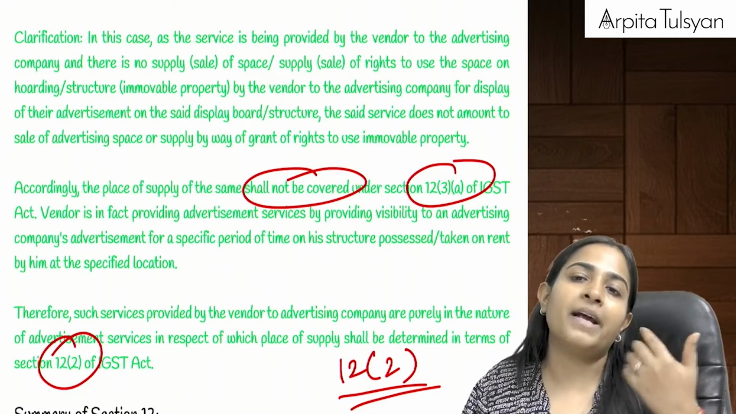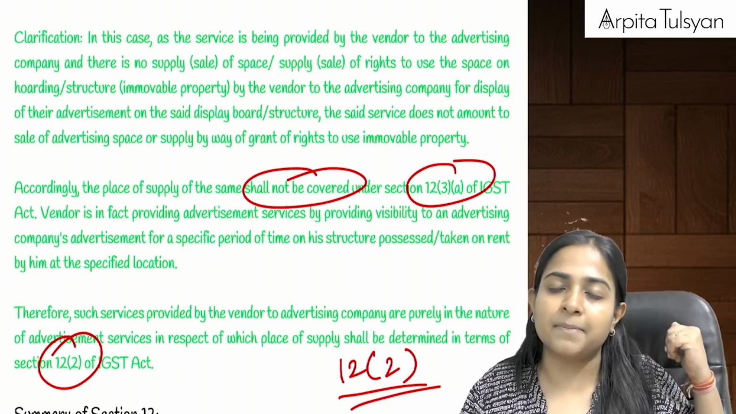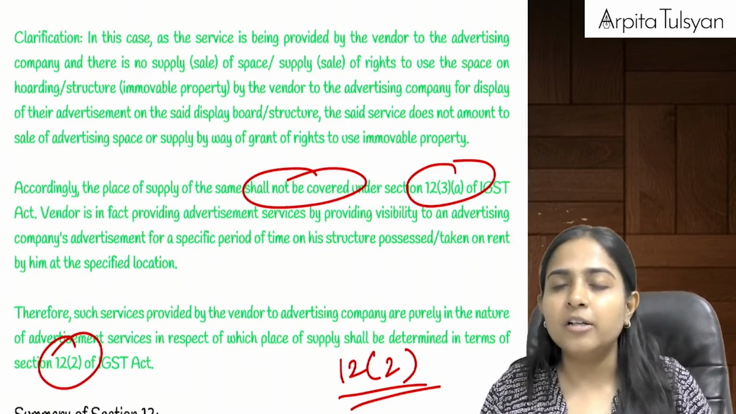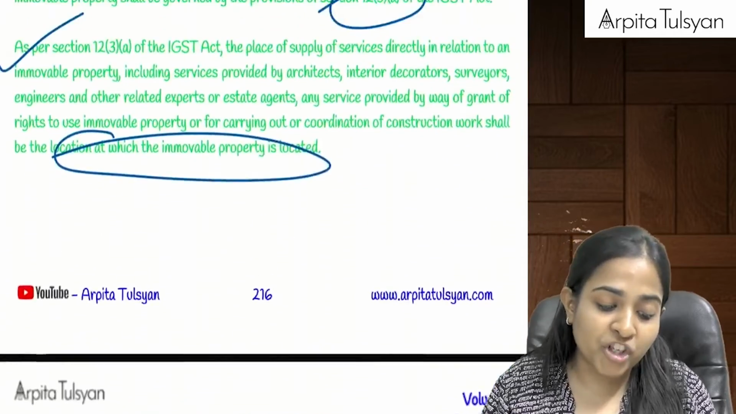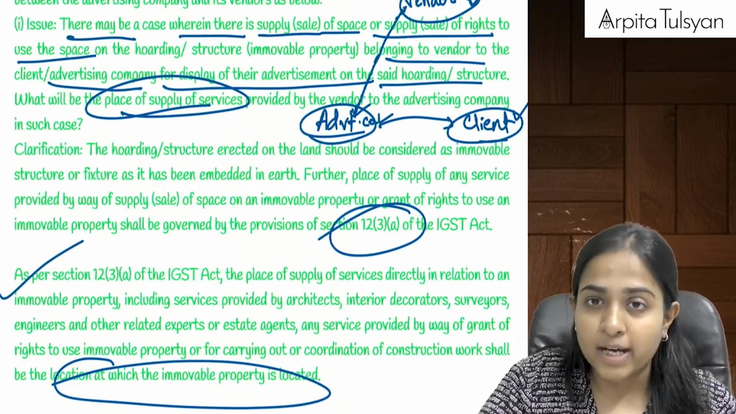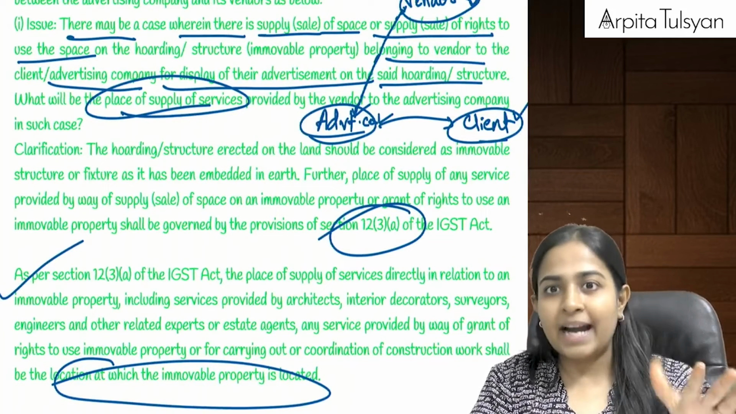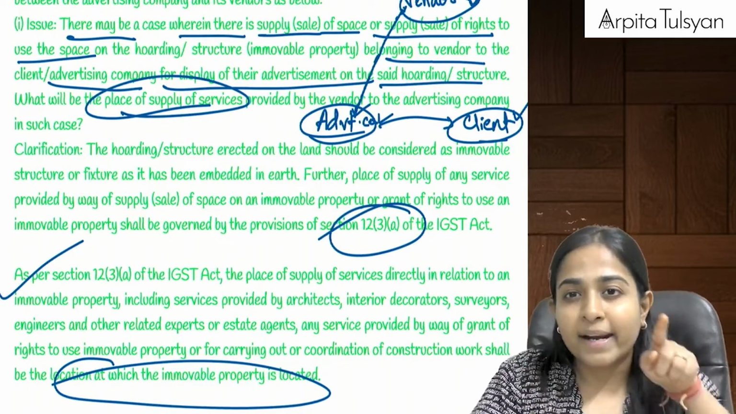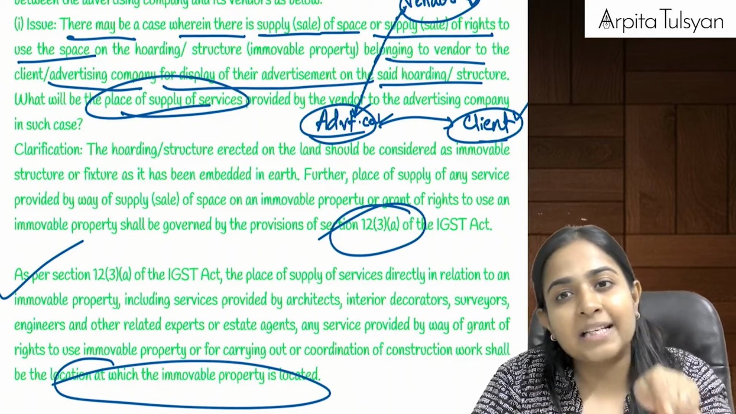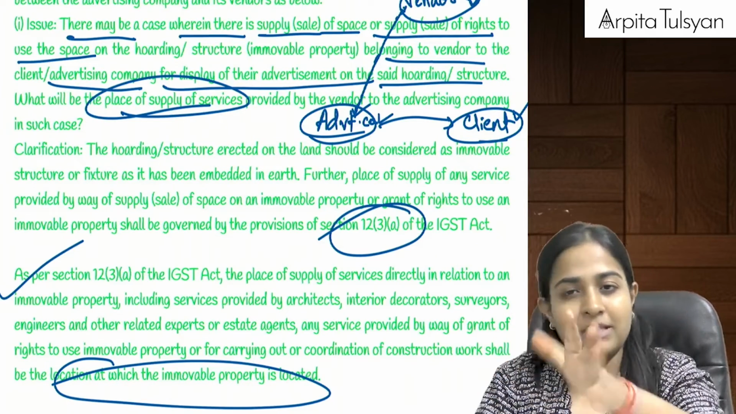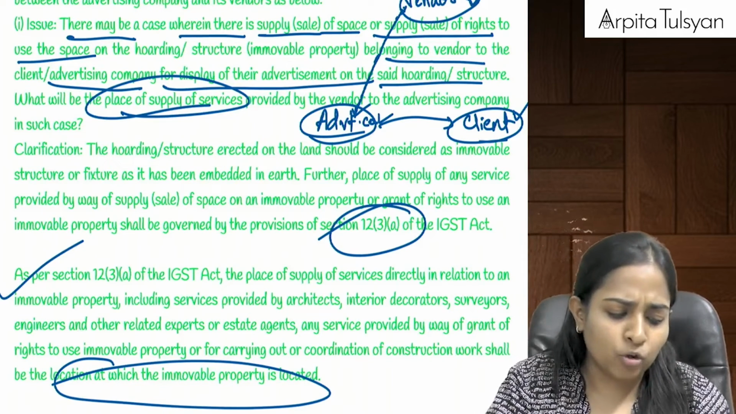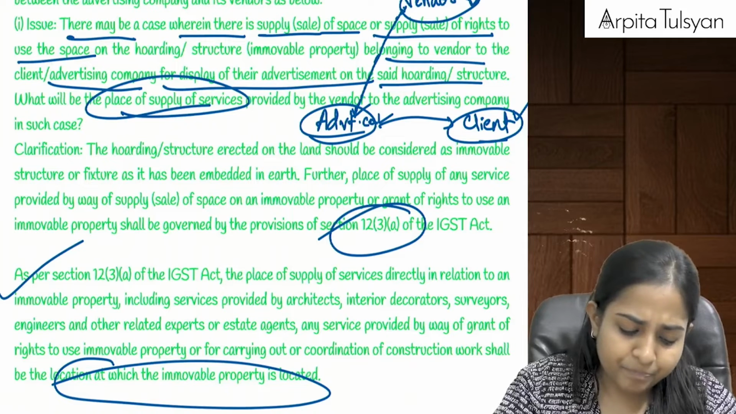If place of supply is not mentioned in any of the subsections, then in that case, you have to determine the place of supply as per section number 12. So you have to check what that particular agreement is about. Is it about directly providing the advertisement service, or is it about acquiring the space for doing the advertisement? If it is relating to acquiring the space, then it is supply of services related to immovable property. If not, then normal section number 12.2 becomes applicable.